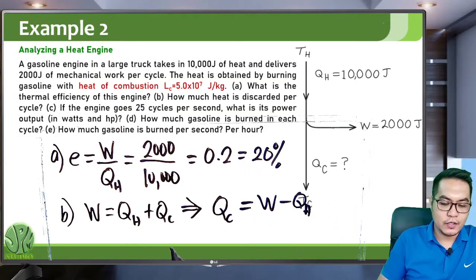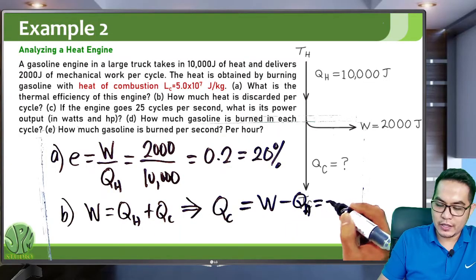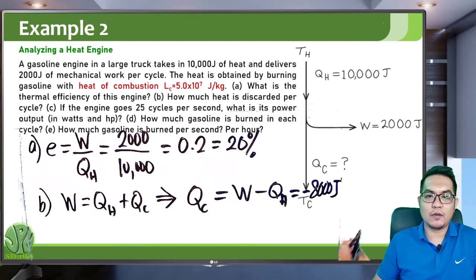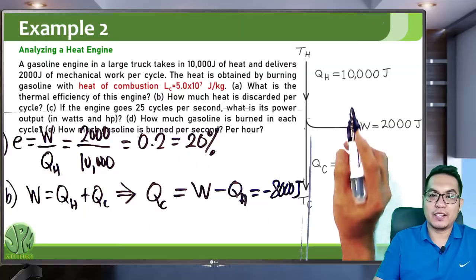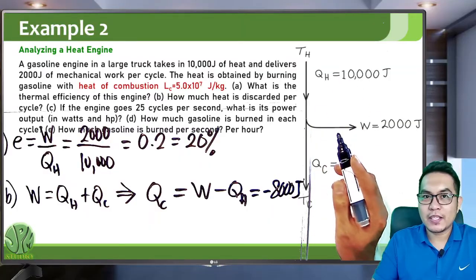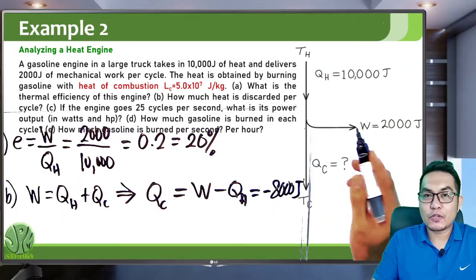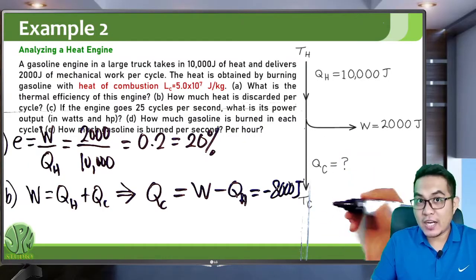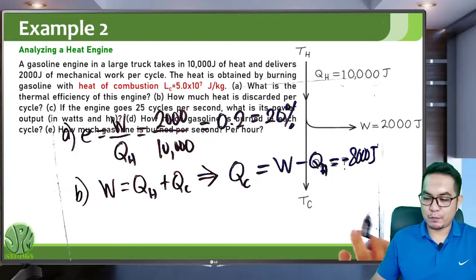Work is 2,000, QH is 10,000, so you will get negative 8,000 joules or 8 kilojoules. So it's obvious, right? It absorbs 10,000 joules. It does 2,000 joules of work, meaning it will release 8,000 joules per cycle.